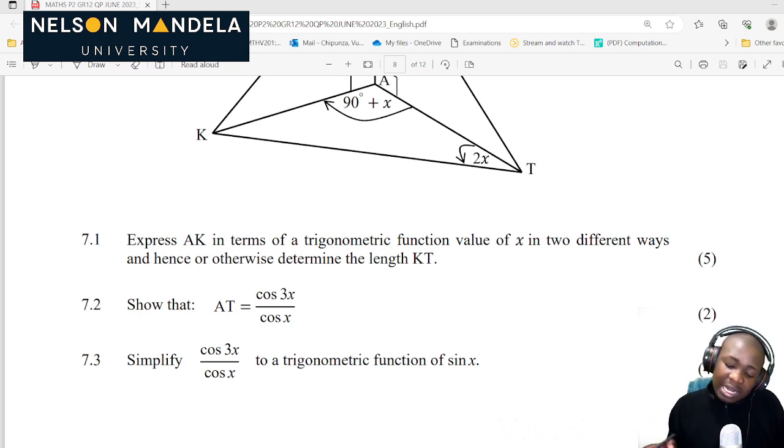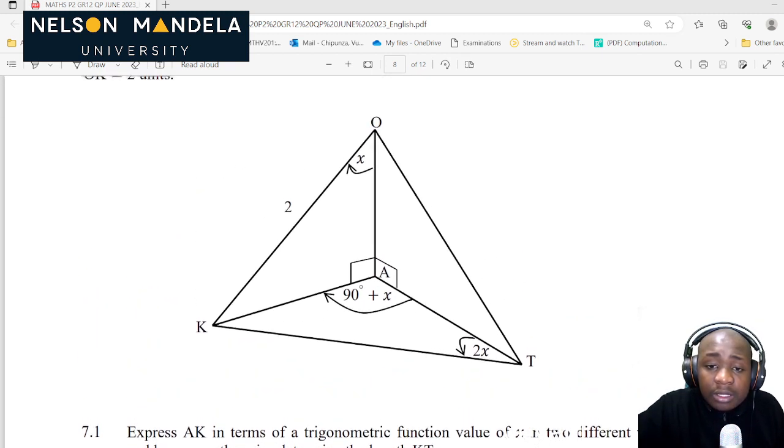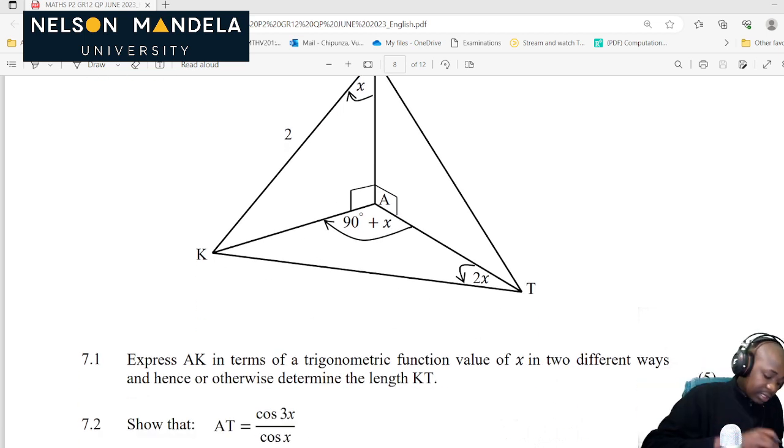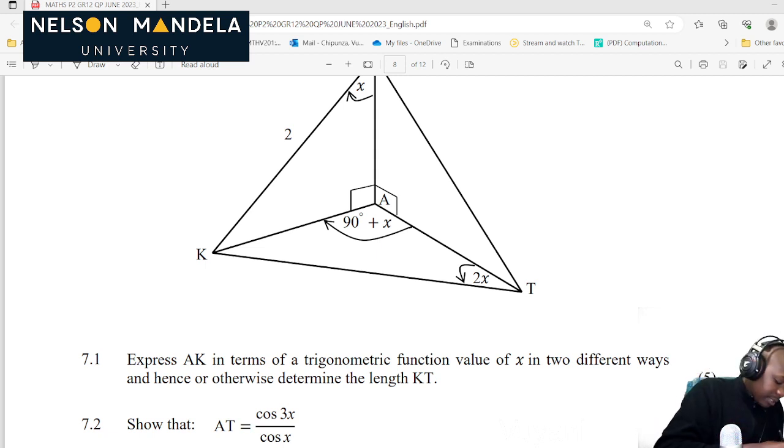Why do they love making our lives difficult? Now let's check something. In triangle OAK, do you see it? So let's try writing that. So this is our question number 7 on trig. So 7.1. We start by saying triangle OAK.